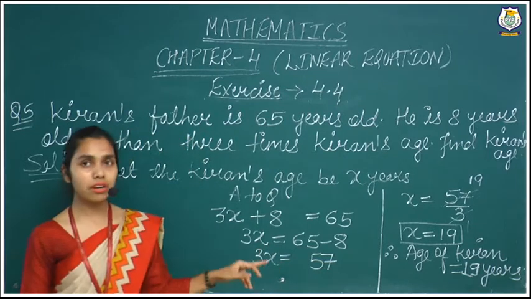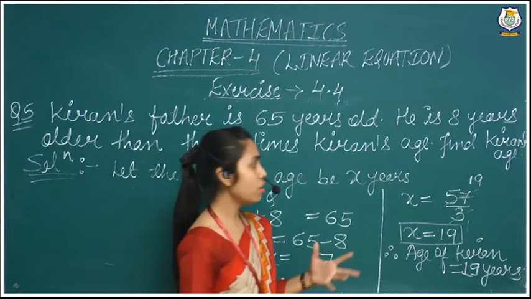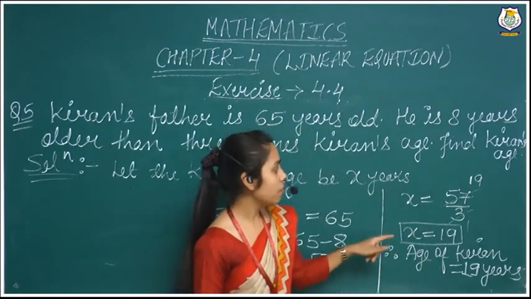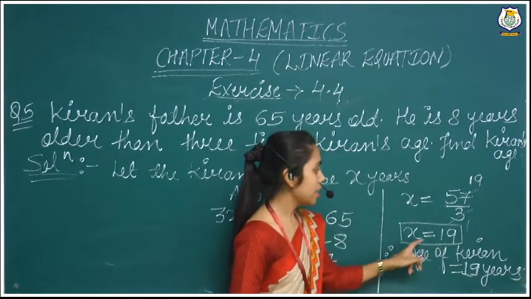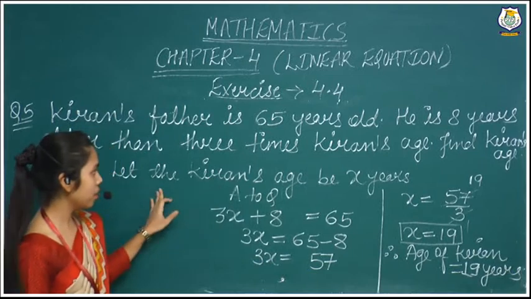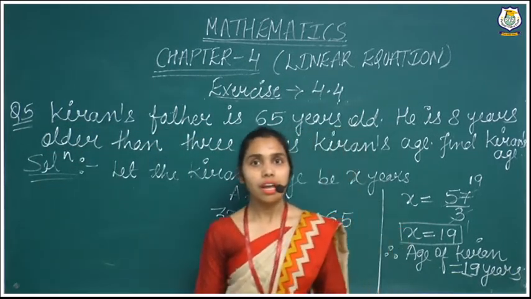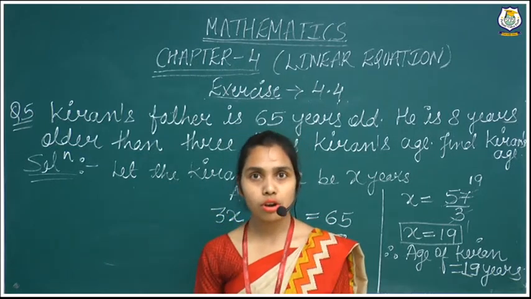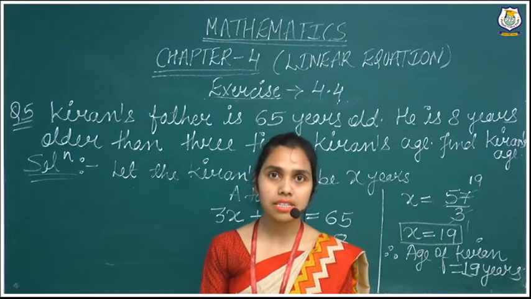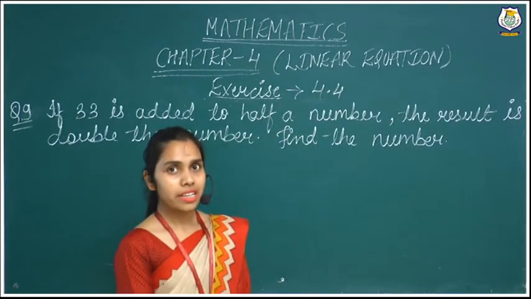Now we have to find the value of our variable. So we take this 3 to the denominator, or divide. So x equals 57 by 3. When we divide, we are getting 19. x is equal to 19. Here we assumed x as the age of Kiran. It means the age of Kiran is 19 years old. We have found Kiran's age, that is 19 years old, and father's age they already gave, that is 65 years old. Now we will come forward to our next question.